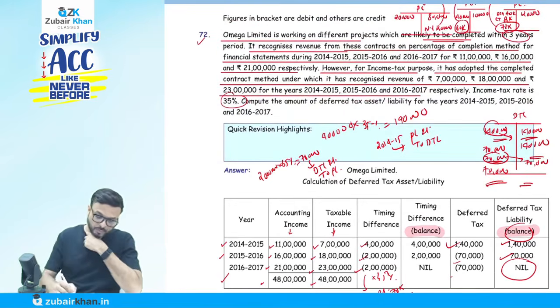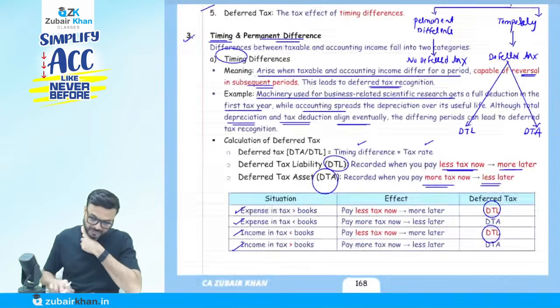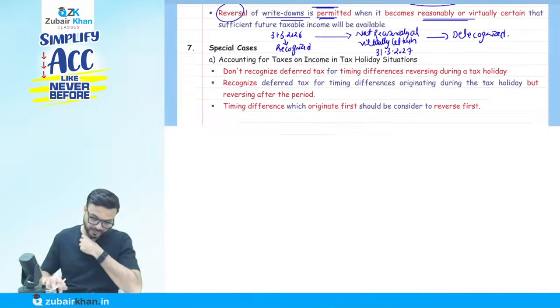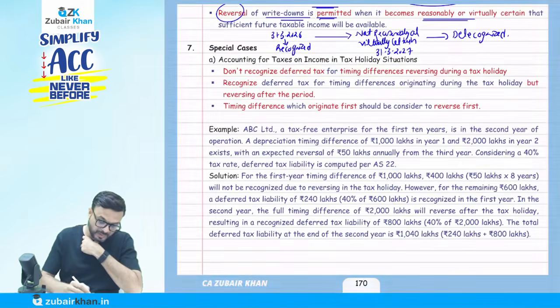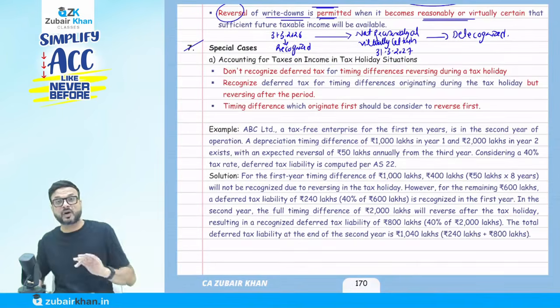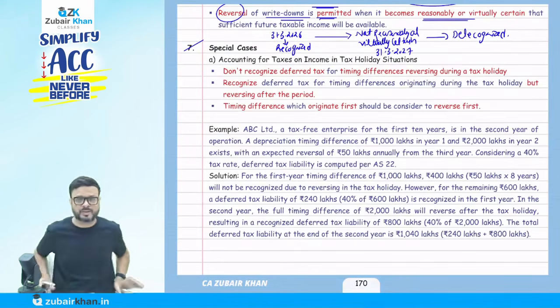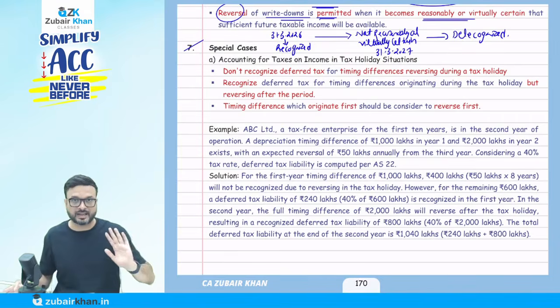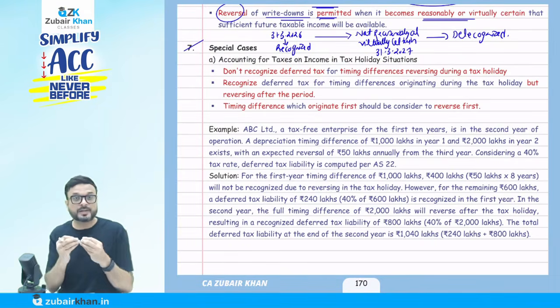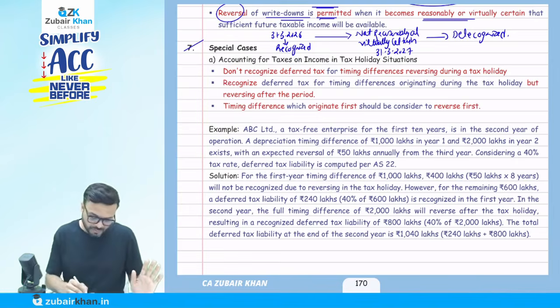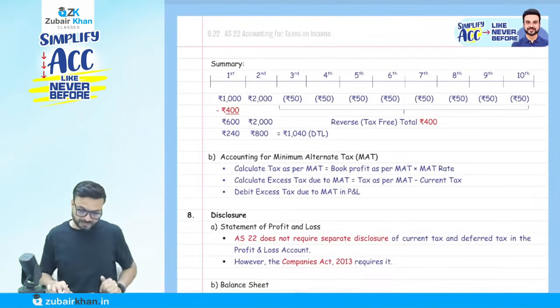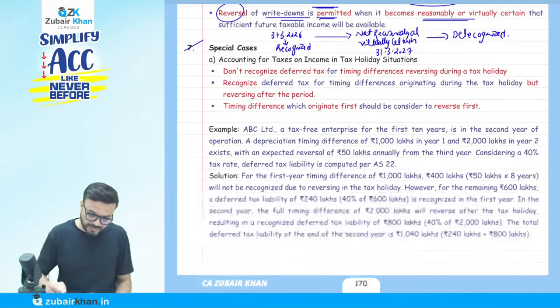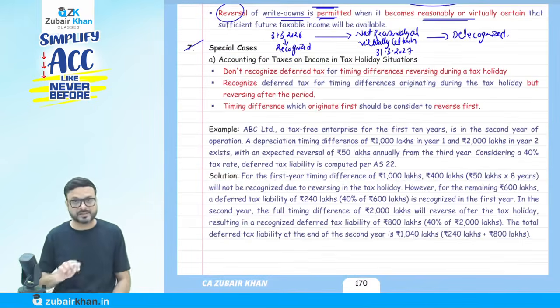Now there are two more concepts that we will do the revision of. The first is special cases, that is accounting for taxes on income in a tax holiday situation. What is a tax holiday situation? Up to a certain period, they said you are not going to pay the tax. So let me explain it through an example that it will be easy for you. See that here now.